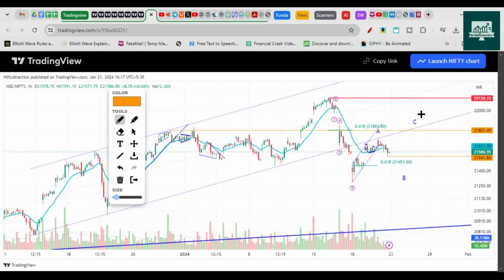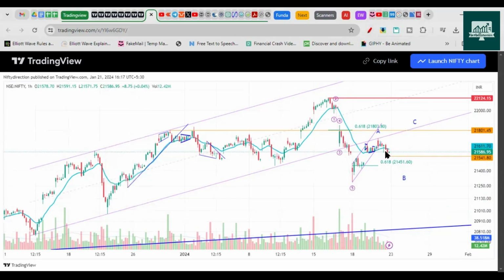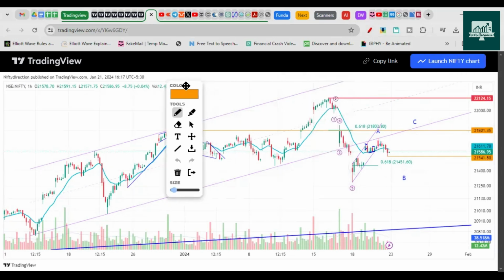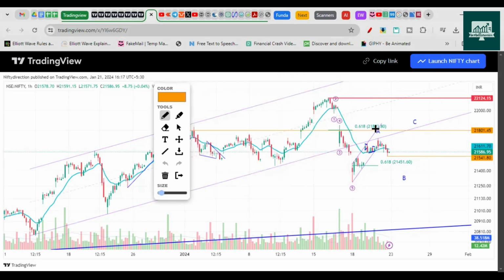So next week, what we are expecting is Nifty to go sideways and pull back up to 21,800. This may take a little bit more time depending on the move it forms here. As of now, this looks to be a zigzag correction where A finished with multiple gaps, and it is an impulse structure. So we can even label this as wave 1 and 2. But yeah, this high needs to be taken out, then only 1 and 2 can be labeled here.